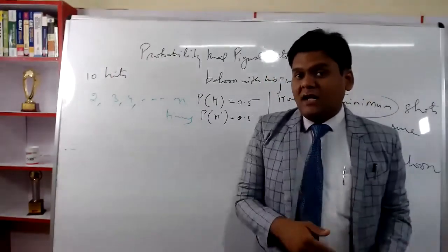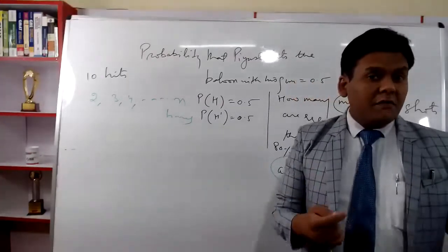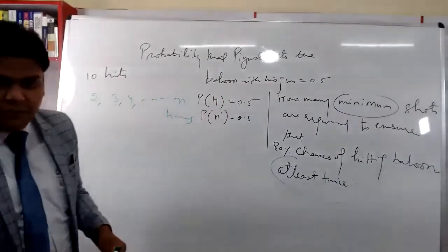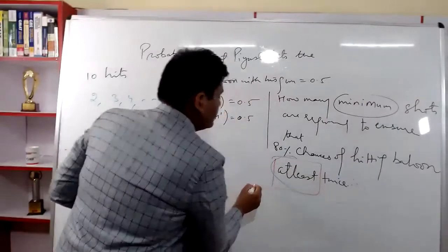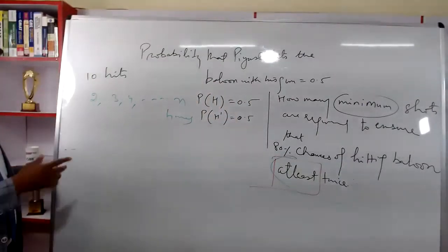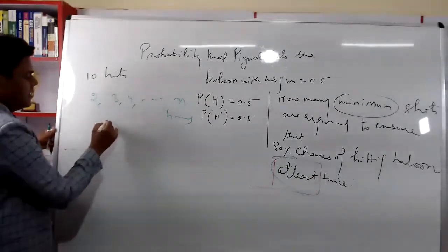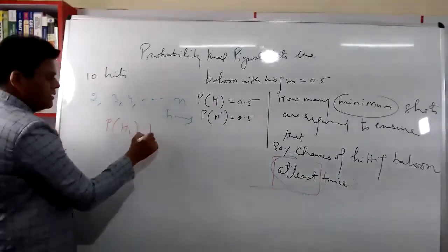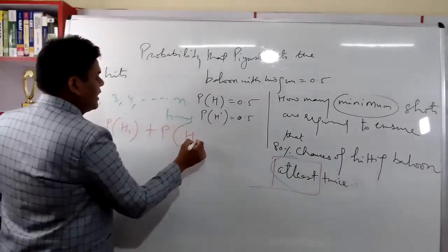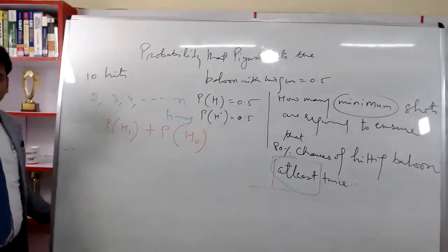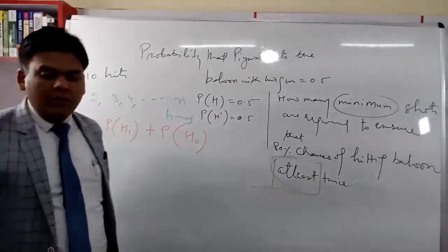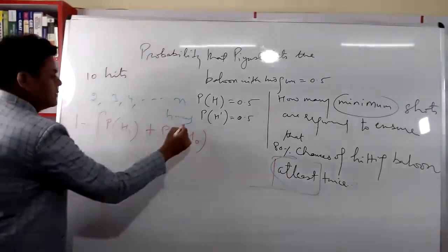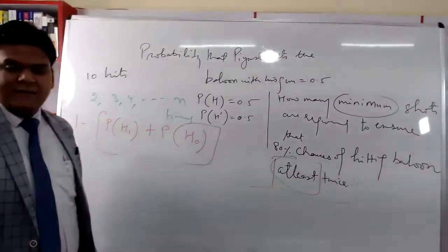I hope you understand. In the last video we memorized a concept wherein I need to find out at least twice. So what is the important word, beta? At least. At least twice. So can I simplify the question by saying, if I find out the probability of hitting the balloon once, if I find out probability of hitting the balloon none, I'm never able to hit the balloon, and I'm able to hit the balloon only once, and I subtract it from 1. My job is done. Bingo.